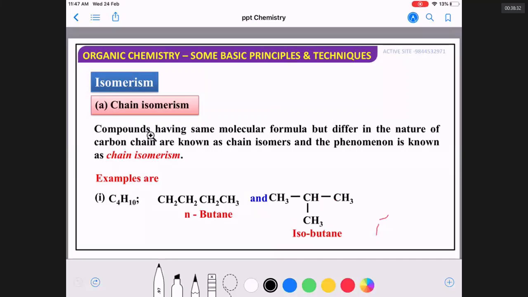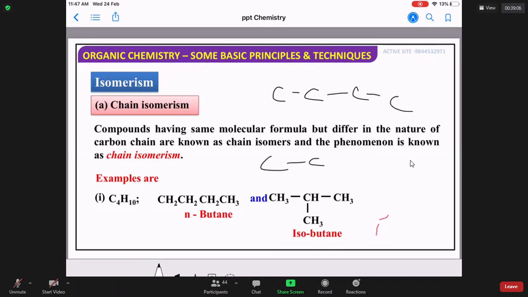Please read the content. Compounds which have different carbon chain lengths, those which have a single chain and those which have a branched chain, are called chain isomers. Butane can have two chain isomers, butane and isobutane. Similarly, butene can have two chain isomers, butene and isobutene. For alkanes, you require a minimum of four carbons to have chain isomers.